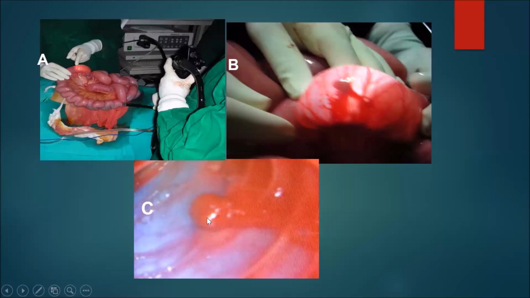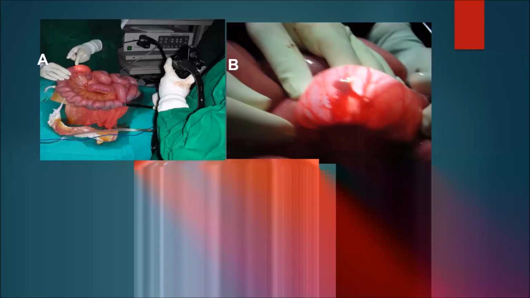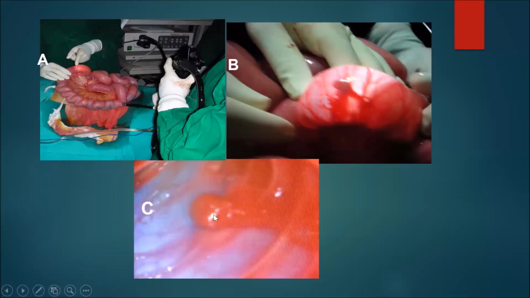This is the colonoscopic view of bleeding. It's a jejunal bleed, sir. The diagnosis is Dieulafoy's lesion, sir. After identifying this bleeding point, we'll do resection anastomosis of this segment, and we'll send it for histopathology. So it is both diagnostic and therapeutic here, and we could identify the type of lesion also. That is the advantage of intraoperative enteroscopy.